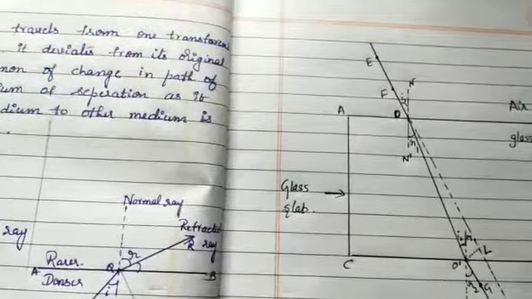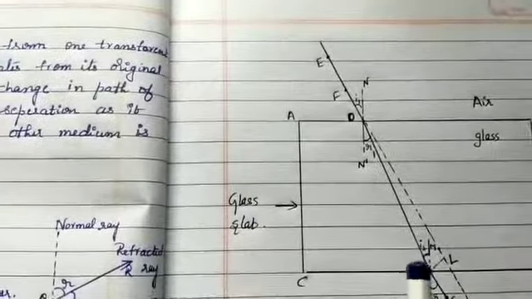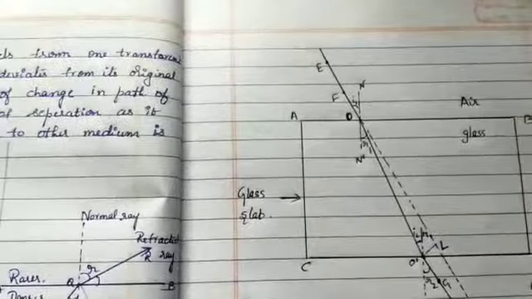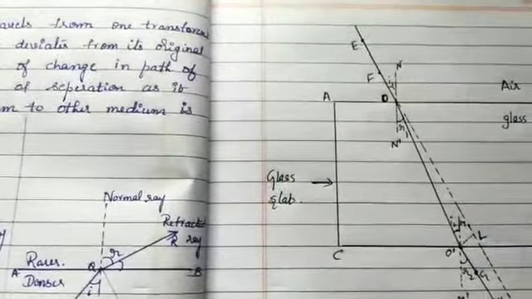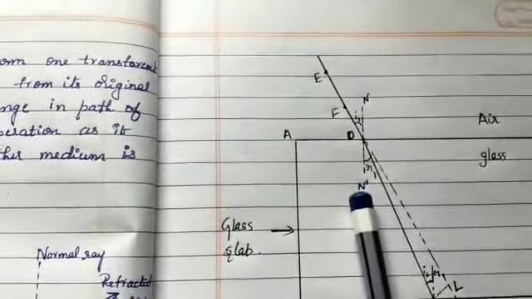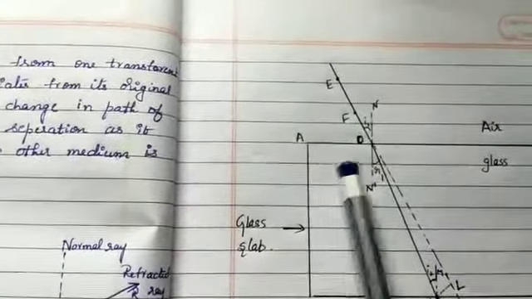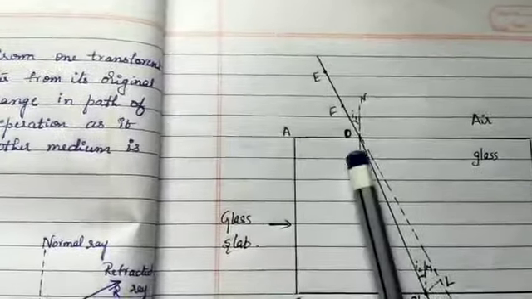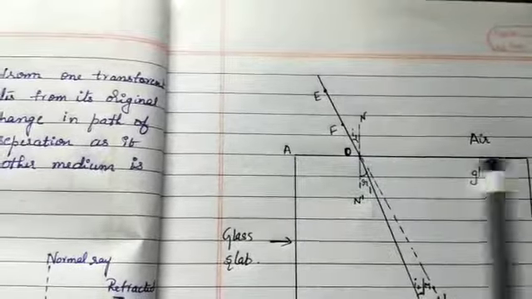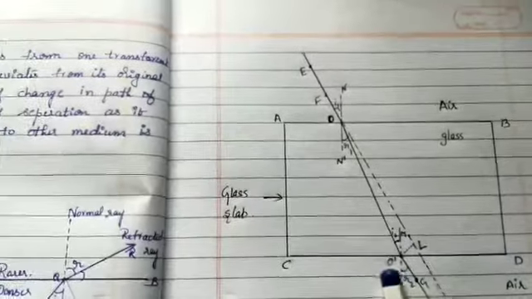Note that both points, O and O dash, lie on the surface separating two transparent media. O separates the media air and glass, and O dash separates the media glass and air. Then draw the perpendiculars N and N dash, and M and M dash. N and N dash are perpendicular to AB at O. M and M dash are perpendicular to CD at O dash.